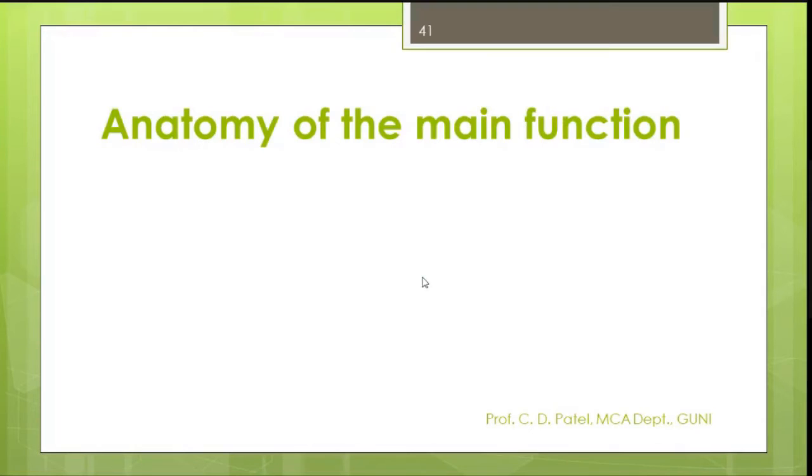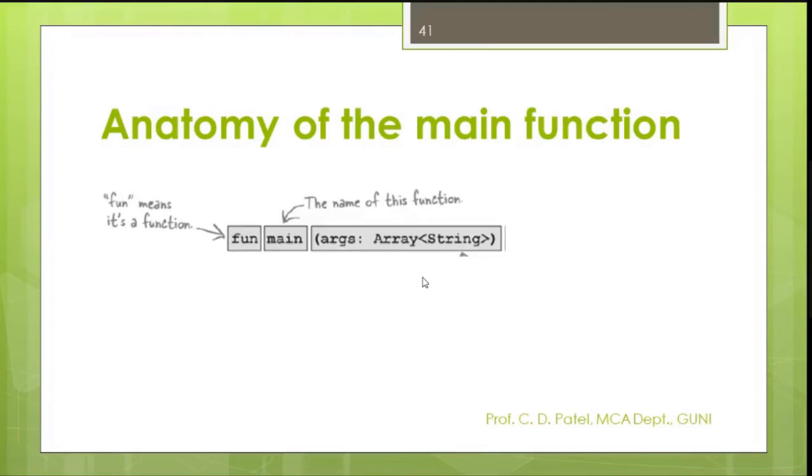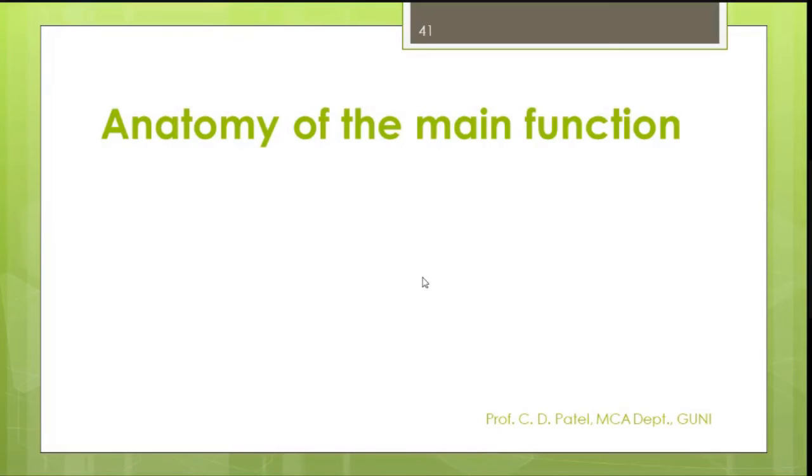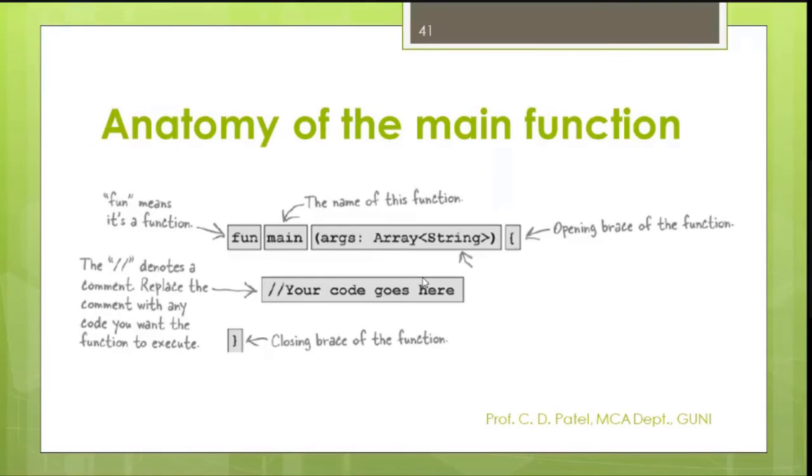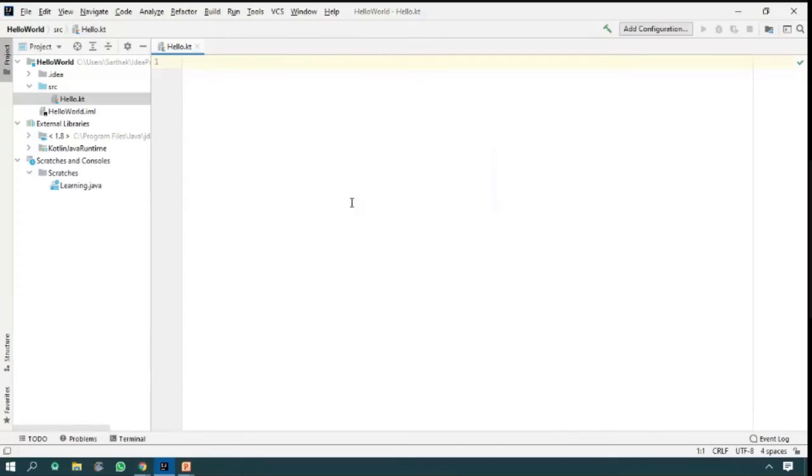So I am going to explain the main function part. Do you need an explanation of the main function, or can I skip it? So now you may see here, this is your code. Let me type that code in your Kotlin window. Please follow the steps. If you want, you may follow in your code also. This is your args, then colon, which was already explained by Dr. Dhiral Patel in your previous three days. Just create a body.